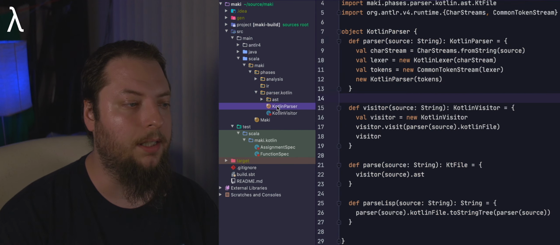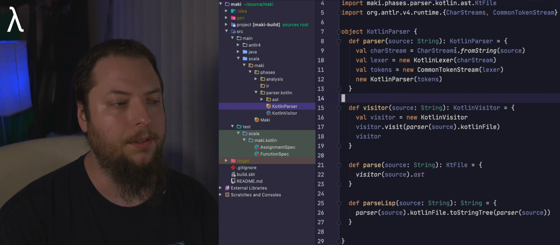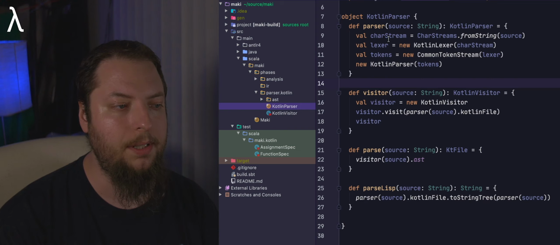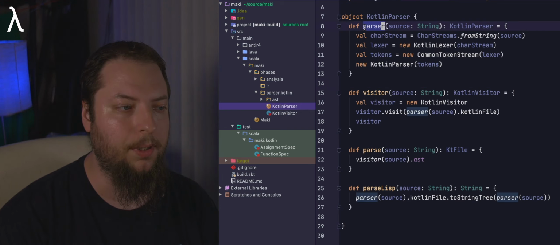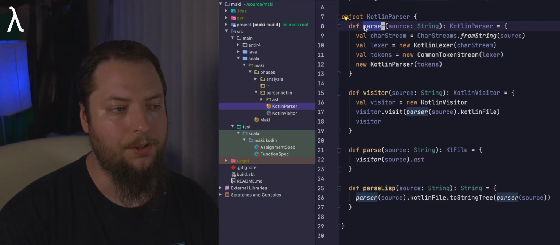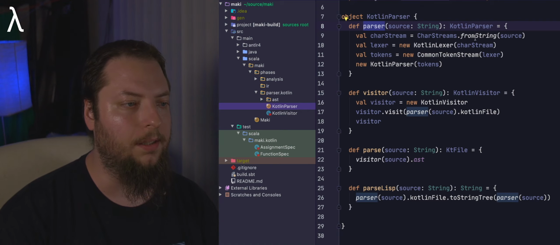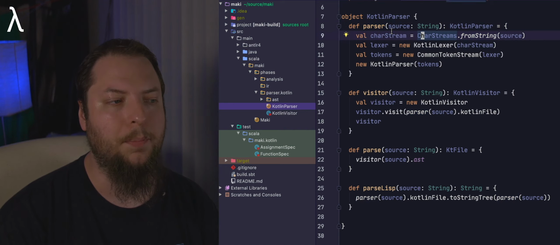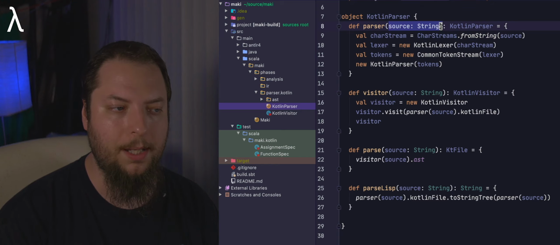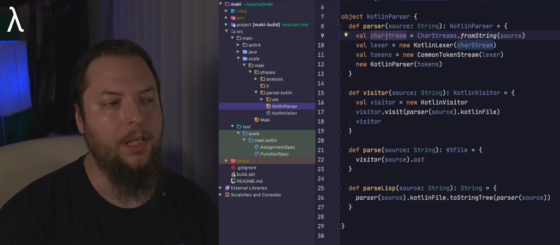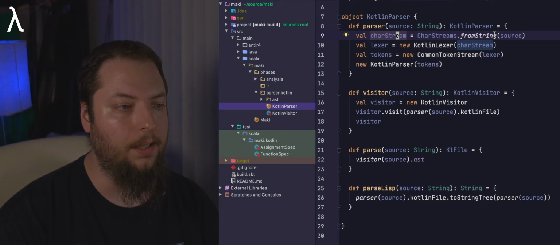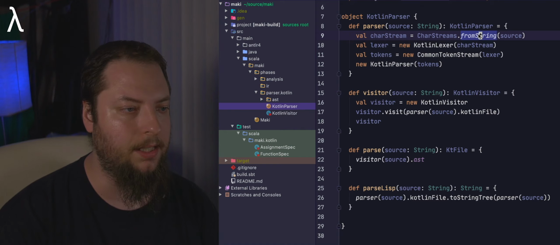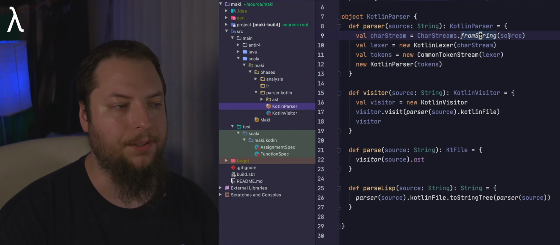Now, if we come in here to Kotlin Parser, you'll notice that I am doing a few things in here. I'm creating some helper functions. There's a parser function which creates the parser and sets it up basically to be used in our project. So we have our char stream here. This parser function takes a source parameter, and then from there we generate a character stream from string, which is a built-in ANTLR method, and we pass the source into there.